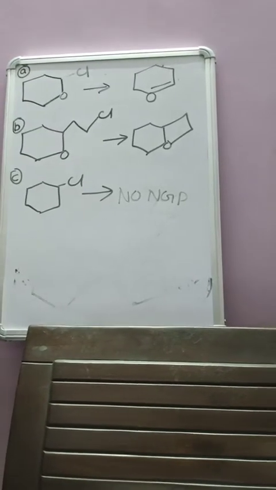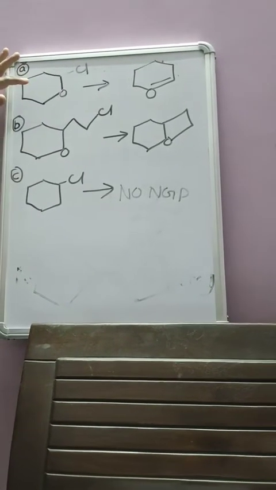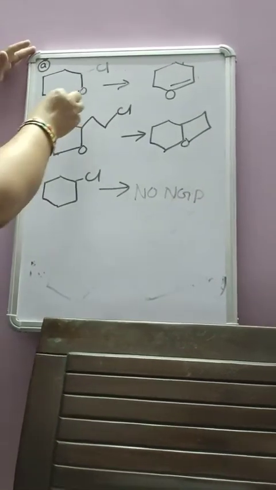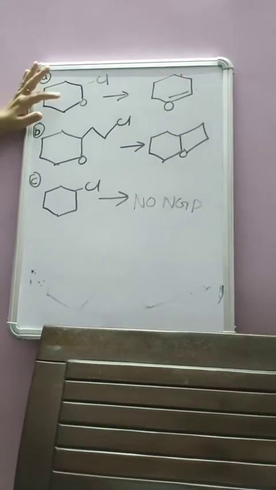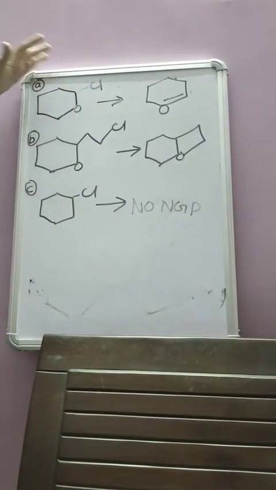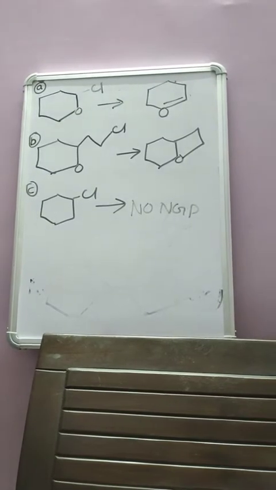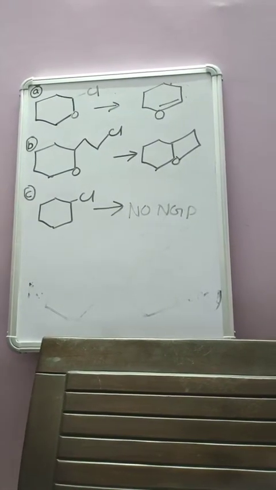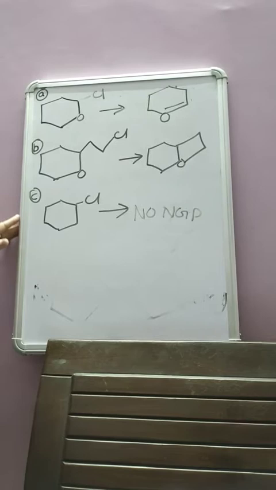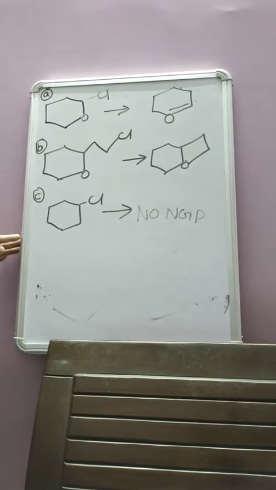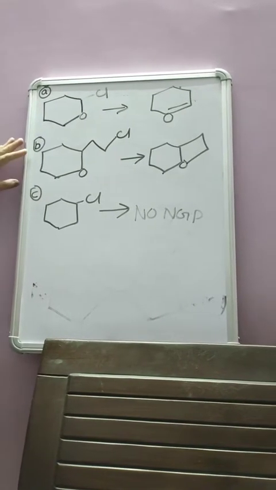Here Cl is the leaving group and O acts as a nucleophile. Intramolecular rearrangement will take place, Cl can easily leave the molecule, and the double bond will form in this molecule. So NGP will be present in molecule A.